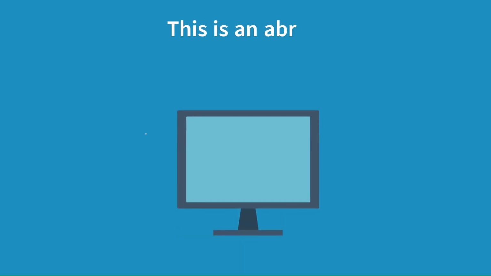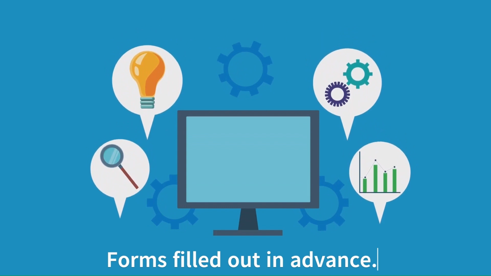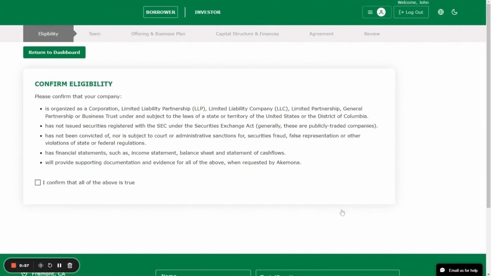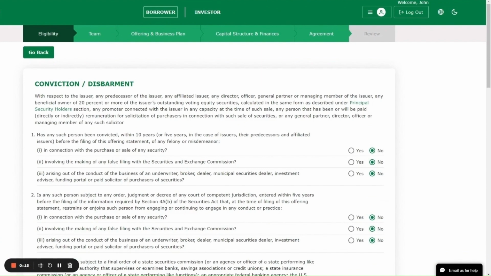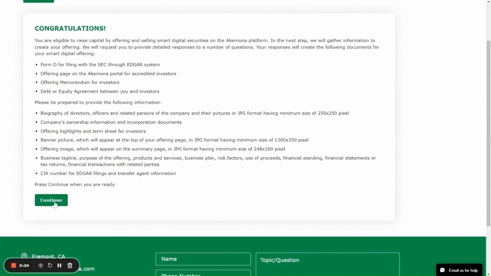As I'm taking you through these screens, keep in mind that this is a demo and there are a lot of fields and forms that have already been filled out in advance to save time. So here is Confirm Eligibility. I'll quickly click Save and Continue. Then comes Conviction Disbarment. The issuer has to say no to all the options and press the Save and Continue button. And that completes the initial eligibility.